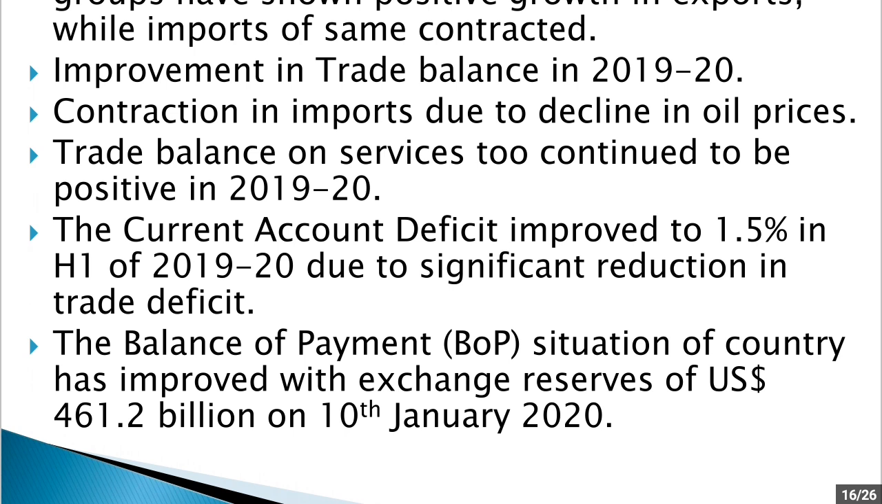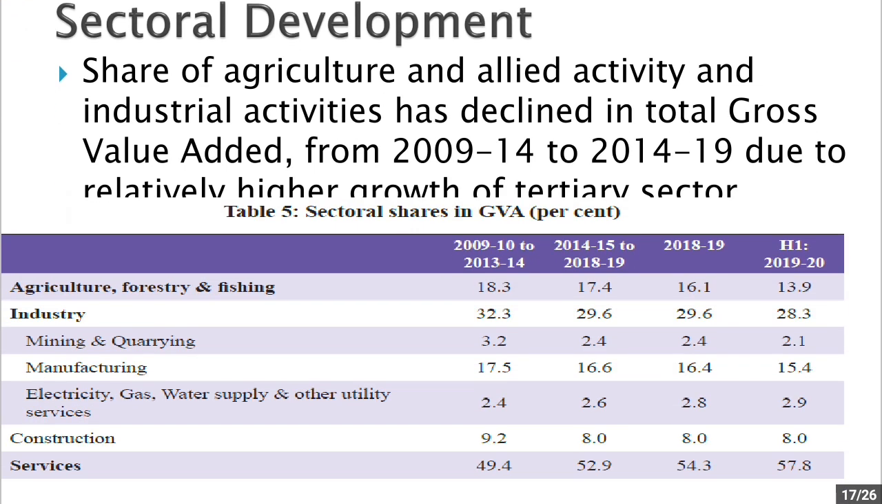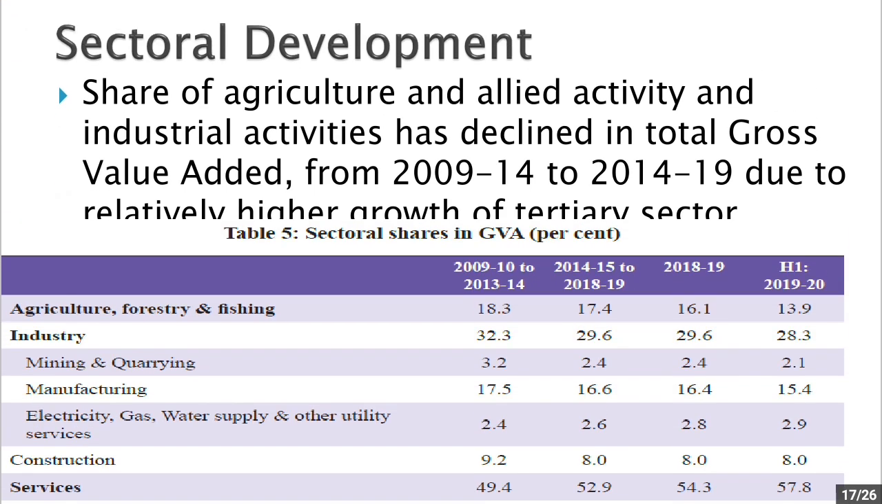Now exchange reserve on 10th January 2020 stood at 461.2 billion US dollars. Now sectoral development: the share of agriculture and allied activities and industrial activities has declined in the total gross value added from 2009-14 to 2014-19, due to relatively higher growth of the tertiary sector.